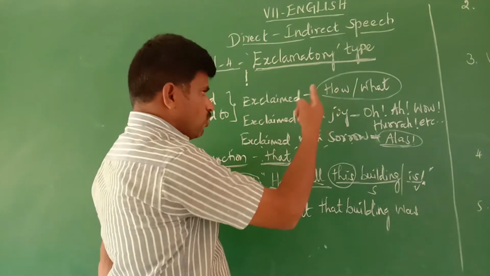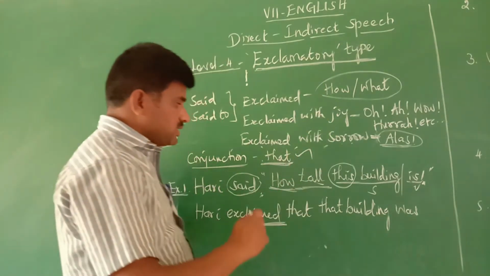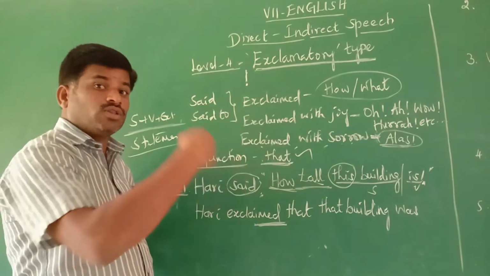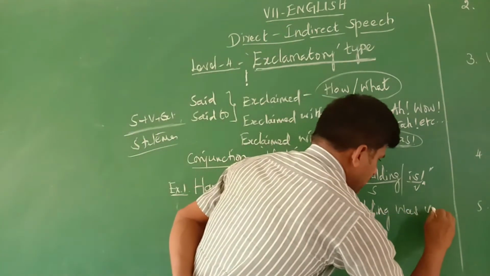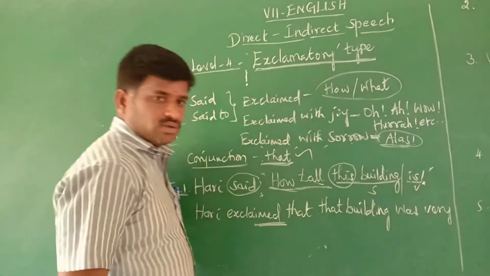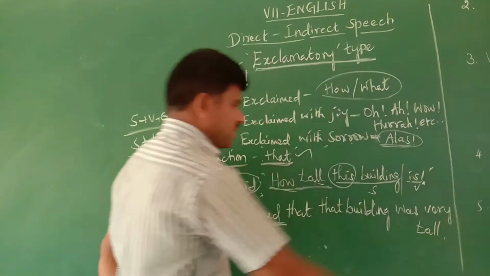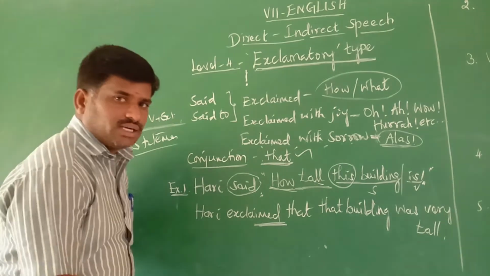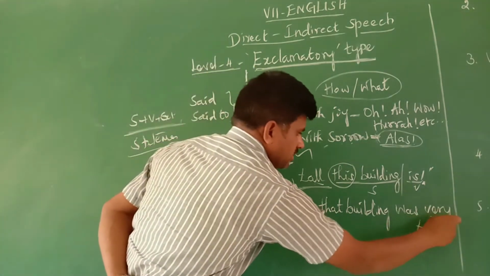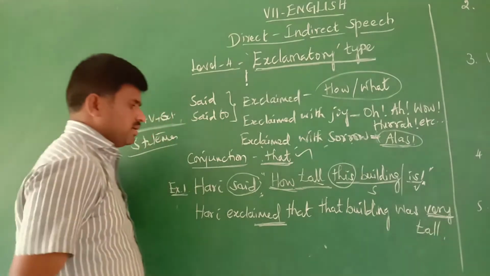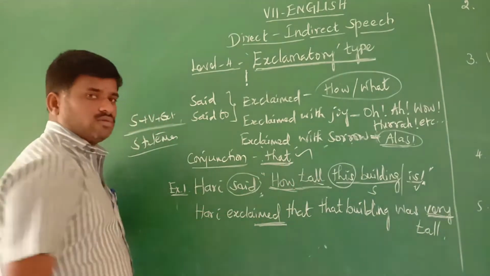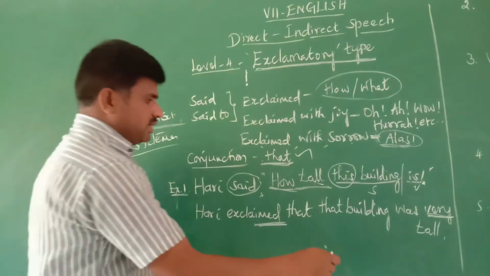Here how and what is given. Before the adjective we should add very. Very tall. So before the adjective, add very. This is important. You should keep it in mind. At the end, full stop.